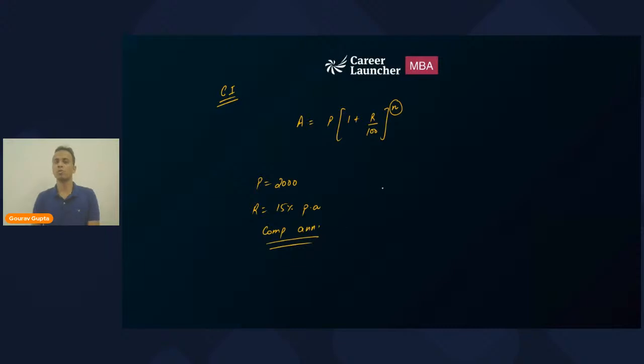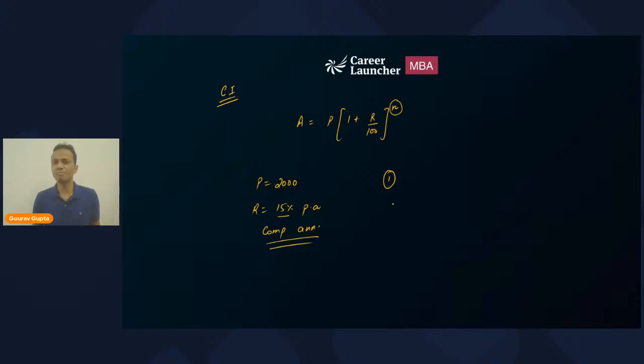So the question is, what will be the interest accumulated in 2 years, or in 3 years, and so on, right? Now to solve every question of compound interest, instead of directly using this formula, you can say that the interest in the first year will be 15 percentage of 2000, right? I can write this number as 15 percentage of 2000.